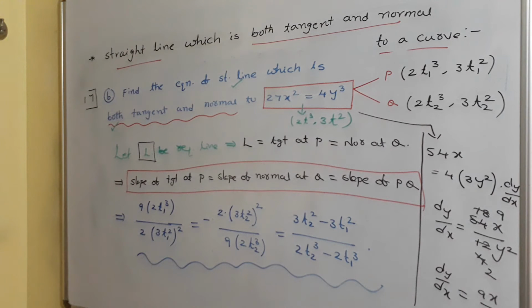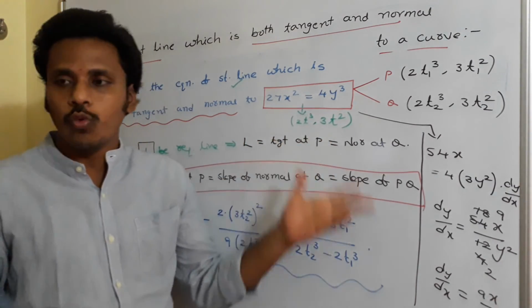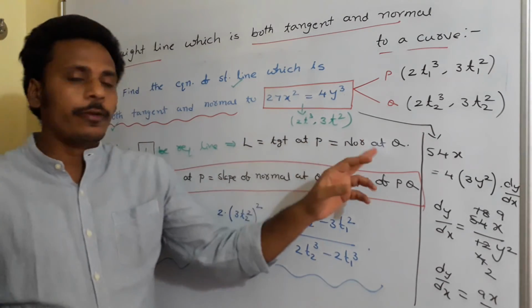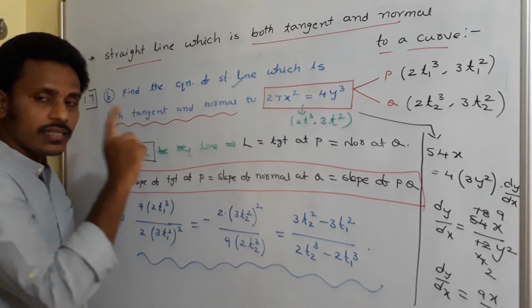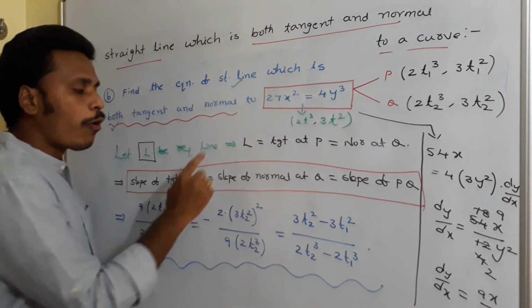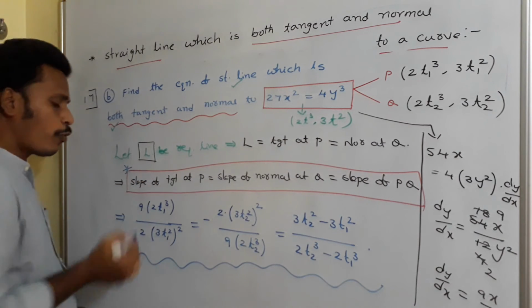As per the problem, we need to find a line which acts as both a tangent and a normal. Suppose L is the required line; L acts like a tangent at point P on the curve and like a normal at point Q on the curve. So the same line is behaving both ways. The slope of tangent at P equals the slope of normal at Q equals the slope of PQ. This is the fundamental idea behind this problem.